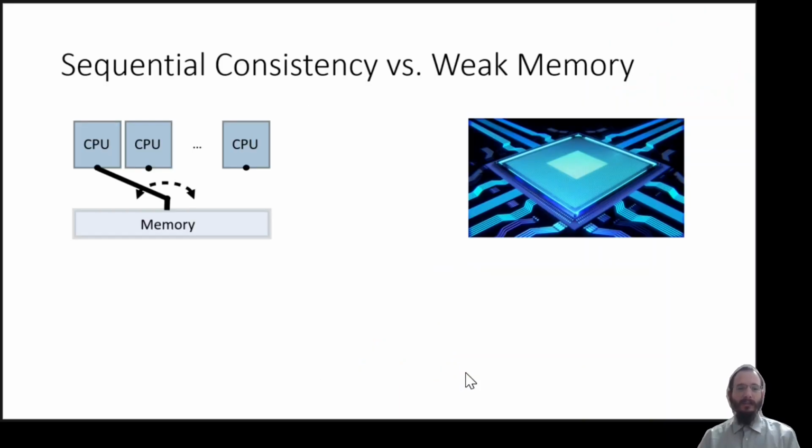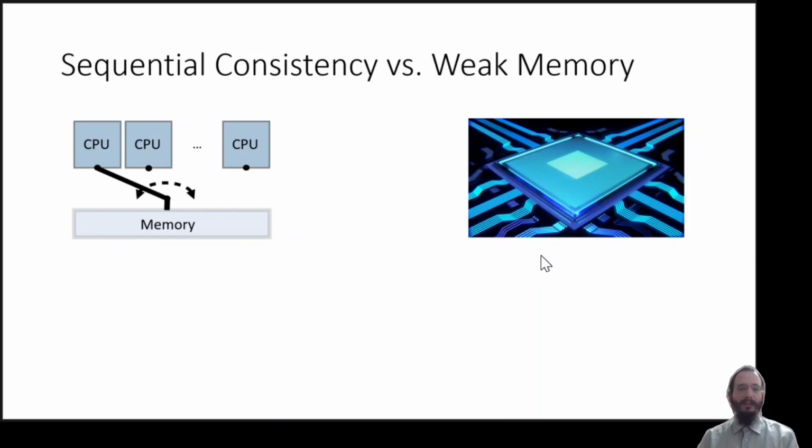Let us recall the simple memory model of sequential consistency, where if we have a concurrent program, each thread gets executed on its own CPU, and the various CPUs take turns accessing a shared memory location, where only a single CPU may access the memory at any given time.